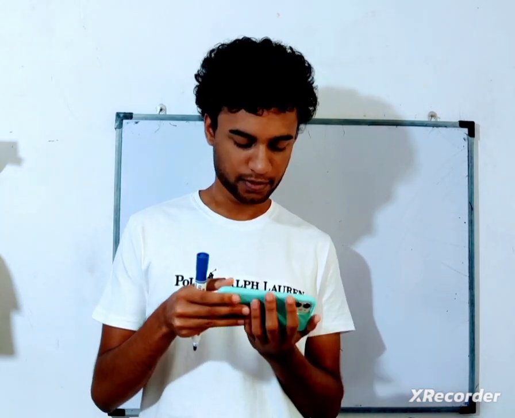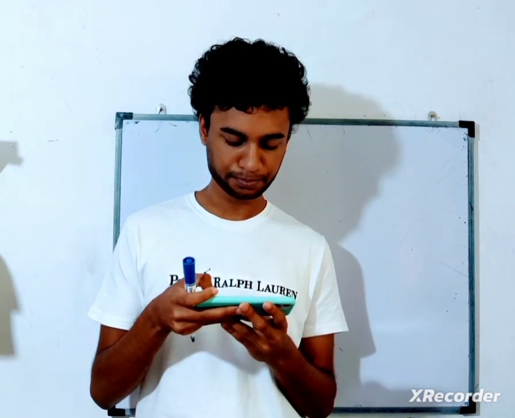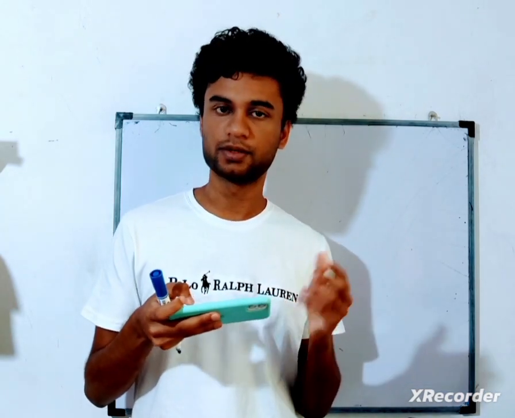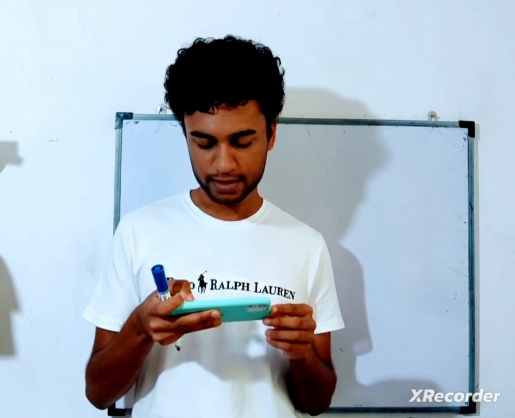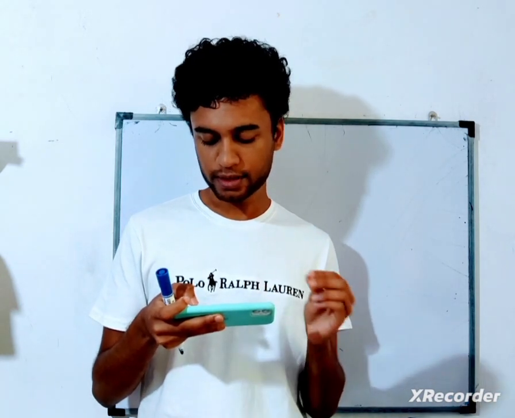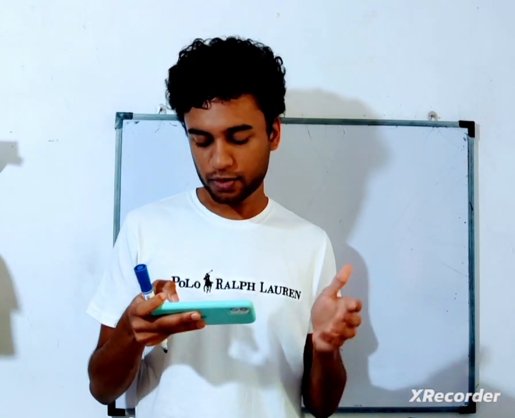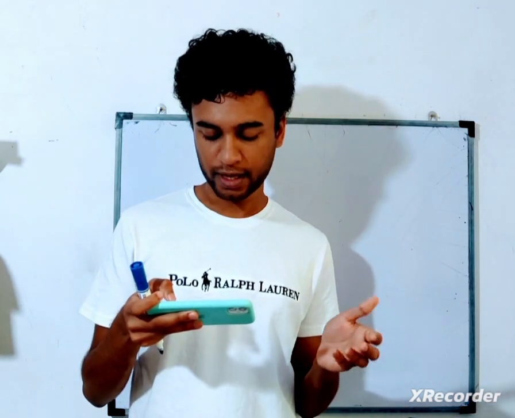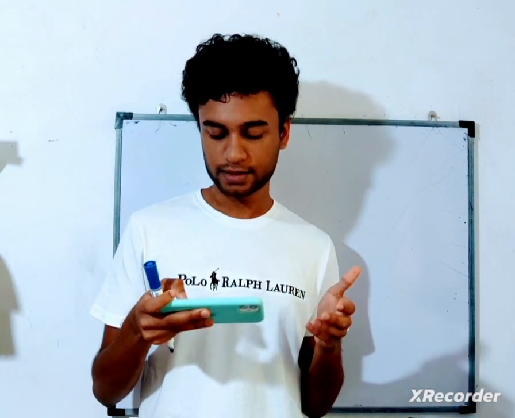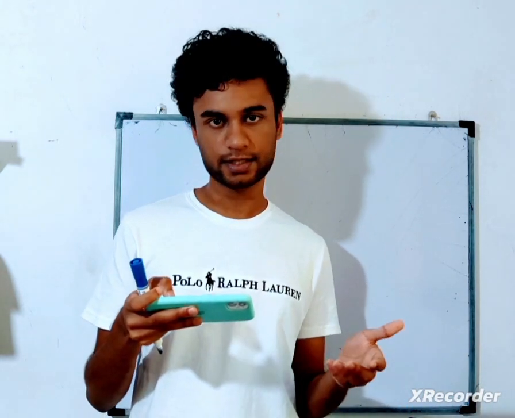So what's the first question telling you? Consider the following discoveries made with regard to the atomic structure. The first one is positive rays inside a cathode ray tube, and the second is radioactivity by certain types of nuclei. The two scientists who discovered the above statements 1 and 2 respectively are... It's a very easy question from the first topic. Positive rays inside a cathode ray tube, who found that? Actually it was found by Eugen Goldstein.